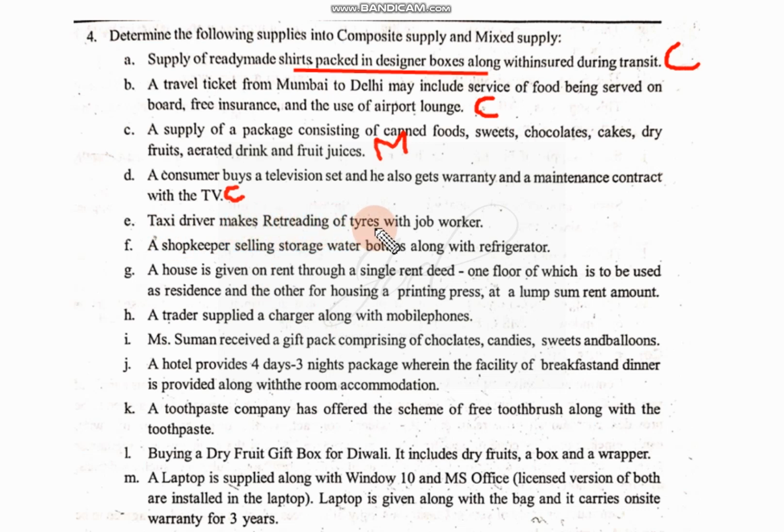Taxi driver makes retreading of tires with a job worker. See here, when it comes to retreading of the tire, it is a supply of service. Normally how it works is, retreading the tire with a job worker. Retreading means selling it back, what we can call second hand selling.